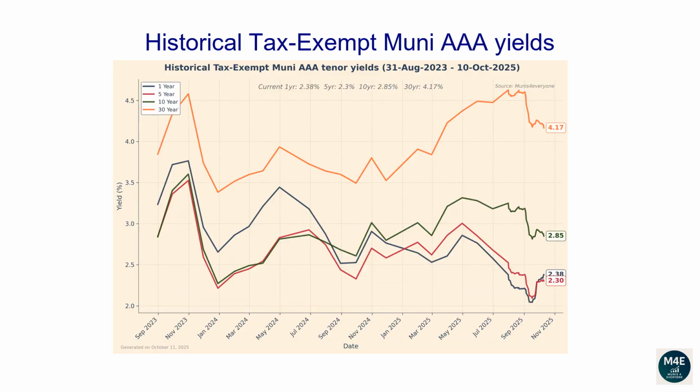This line plot and the next plot show how each tenor of the Muni yield curve has changed over time. From the 31st of August 2023 to the 10th of October 2025, the 1-year yield has dropped from 3.24 to 2.38. The 5-year yield has dropped from 2.85 to 2.3. The 10-year yield has increased from 2.84 to 2.85. The 30-year yield has increased from 3.85 to 4.17.